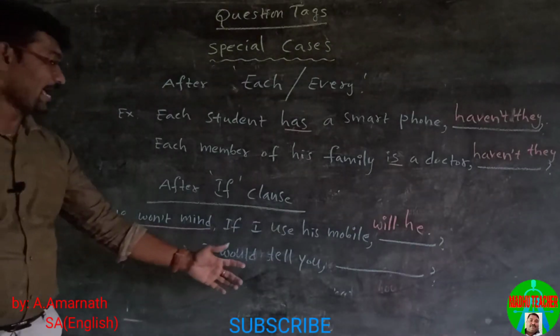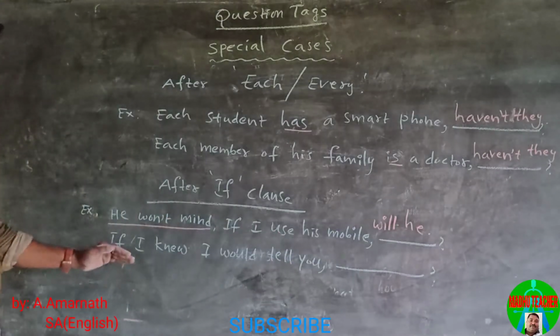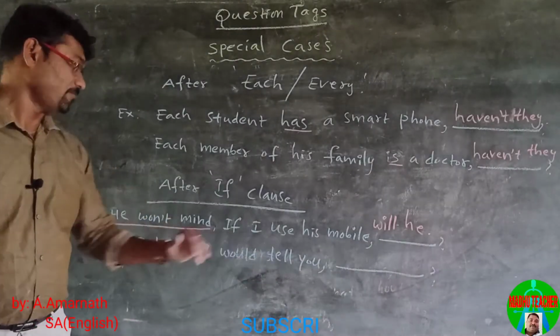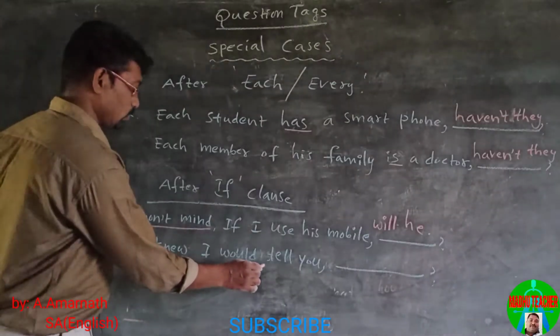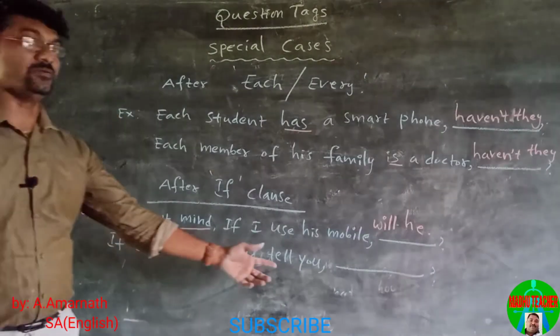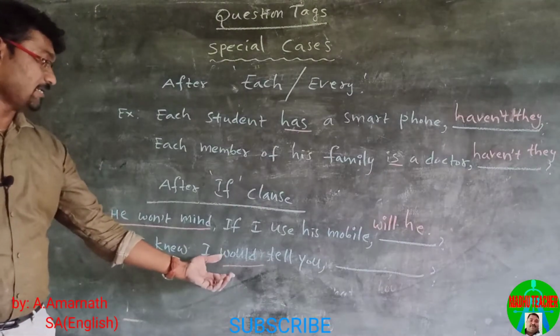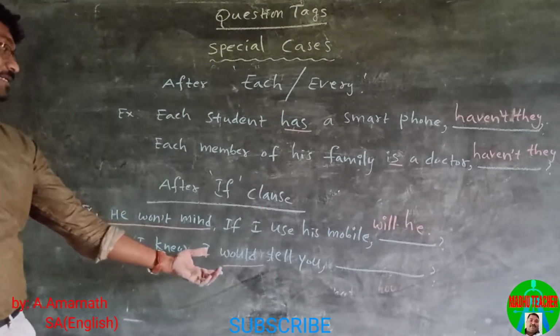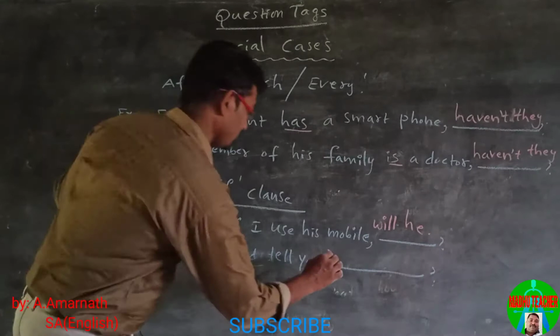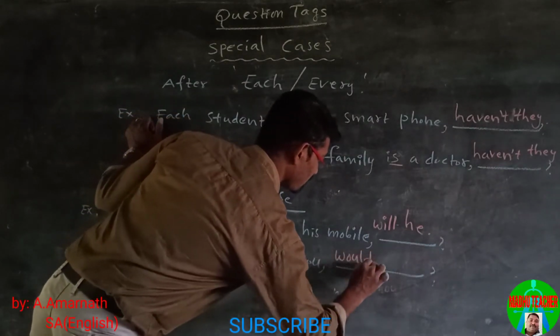If I knew, I would tell you. Here the main clause is I would tell you. This statement has the helping verb would. It is positive, so we use negative. Wouldn't I?